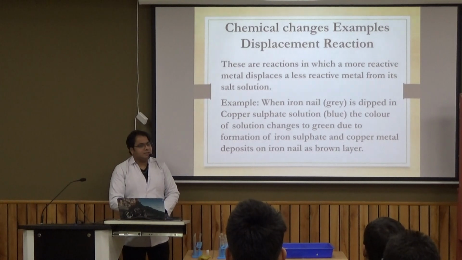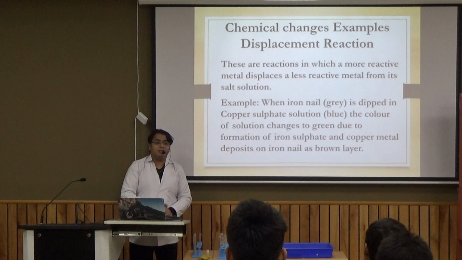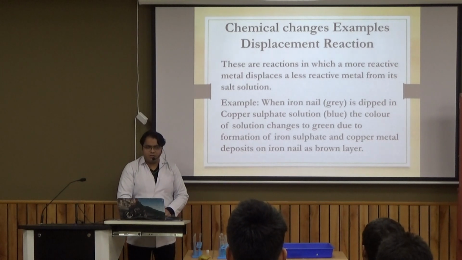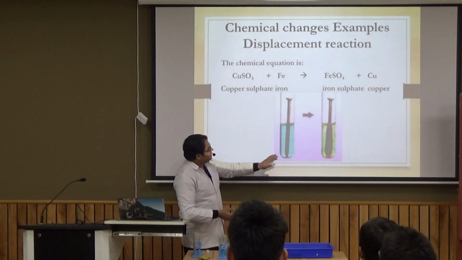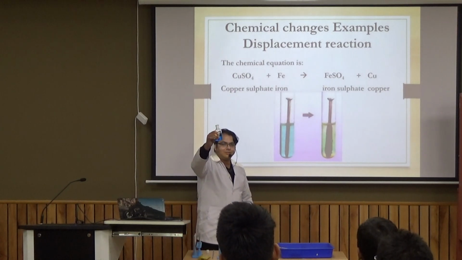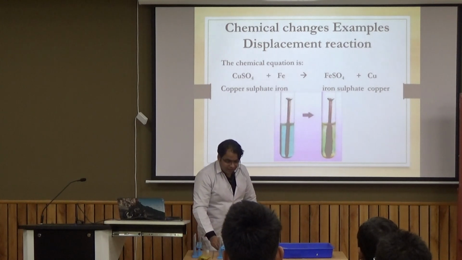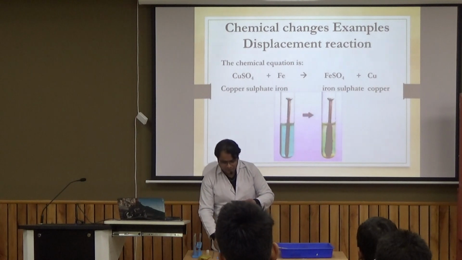Now next change is displacement reaction, a reaction in which a metal displaces some other metal from its salt solution. This is the example that we will study. This is a test tube containing a solution of copper sulfate, and in this solution, okay, I will take one test tube.